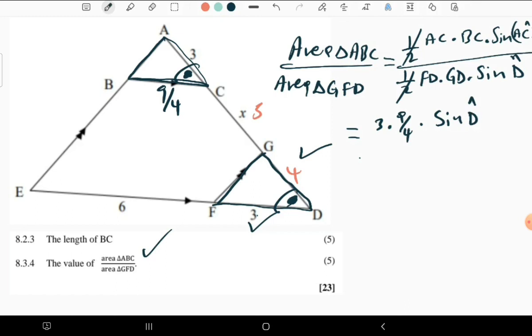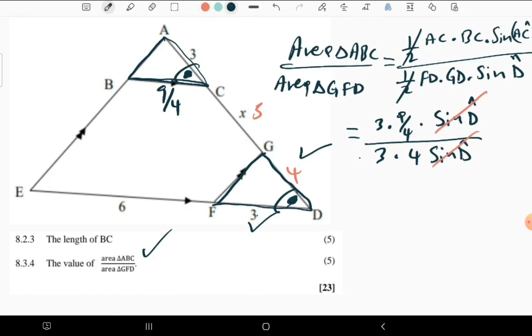Okay, all right. Now what are we having? Divided by, then we have FD. FD is 3, then times GD is 4, then times sine angle D. So these angles are going to cancel each other because they are the same.